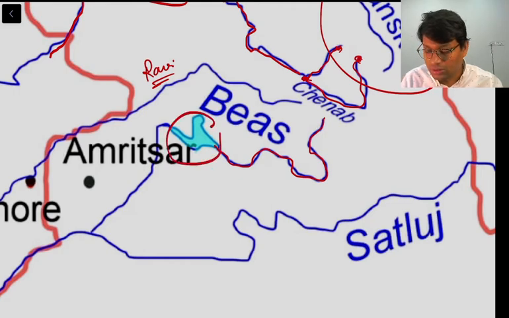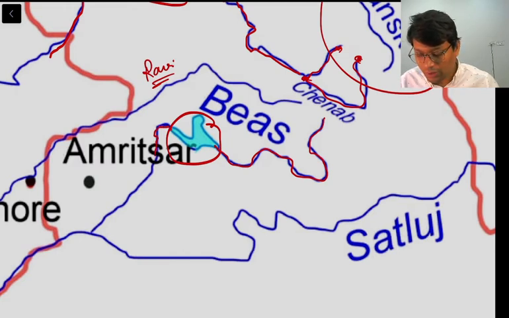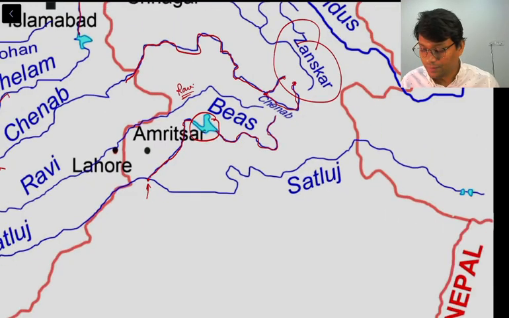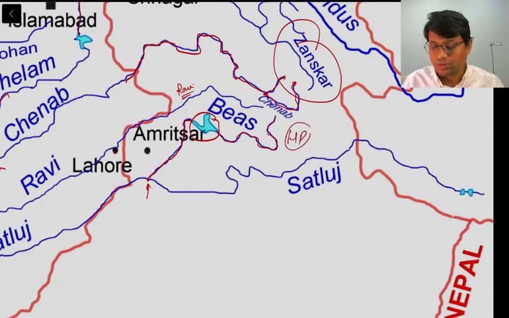So there is this important dam, water body, reservoir. We will see what that is. And this Beas finally meets Satluj. We will see what this point is. This is also a very important point in terms of biodiversity. So we will see what that point is. So this is the course of Beas river. Beas river meets Satluj only in India. If you see other rivers, they flow through Pakistan first and then meet another river. Now Beas flows through Himachal Pradesh and Punjab.